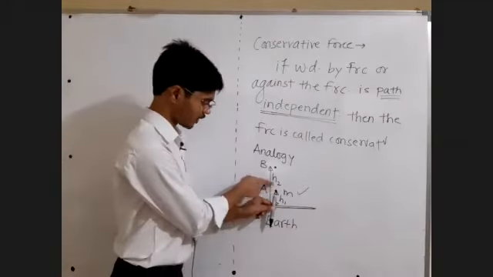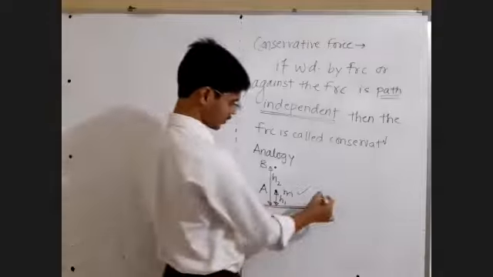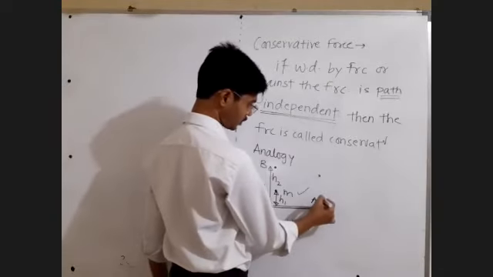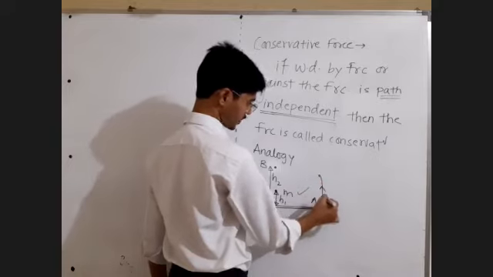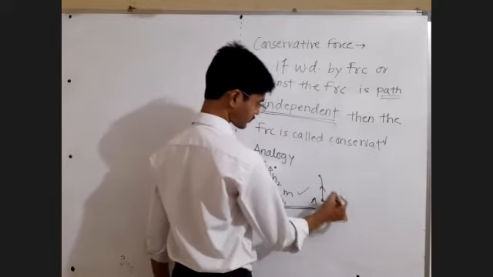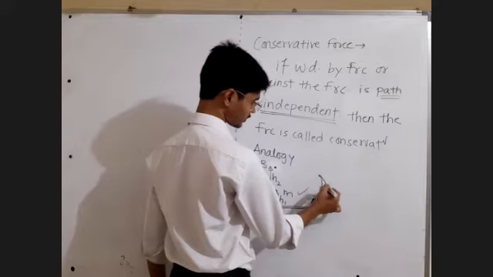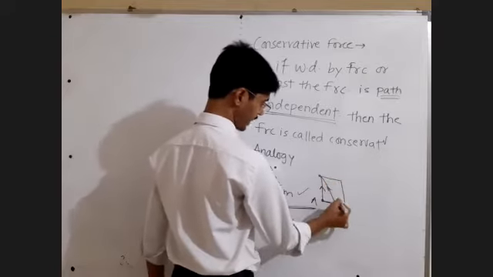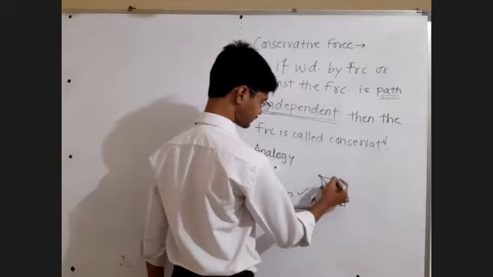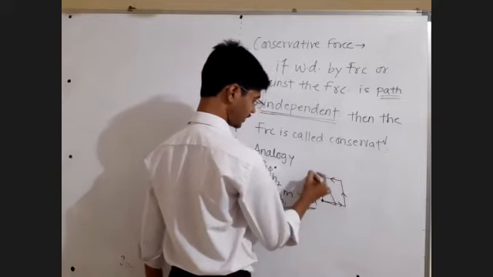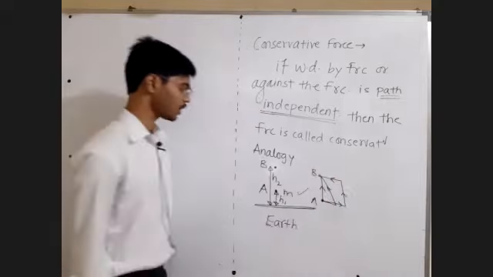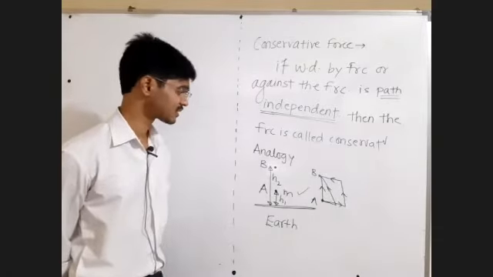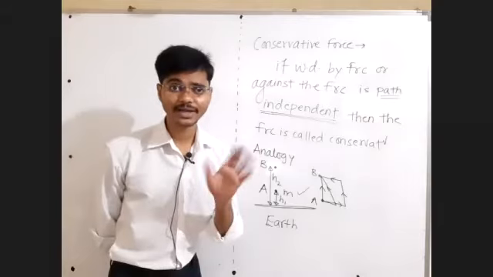We are moving from point A to point B. Let me draw the same points A and B once again, and three possible paths: first path, second path, third path. I am starting at point A and ending at point B. Now if I want to find the work done by the gravitational force, path data doesn't matter.